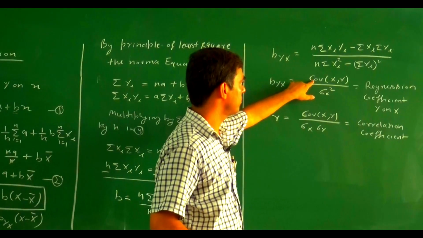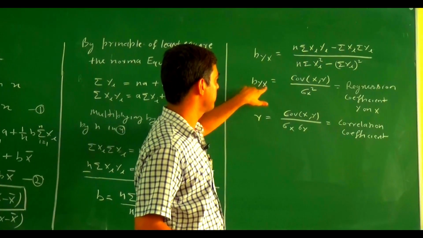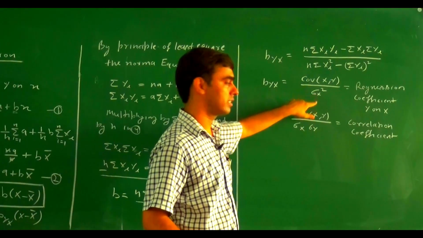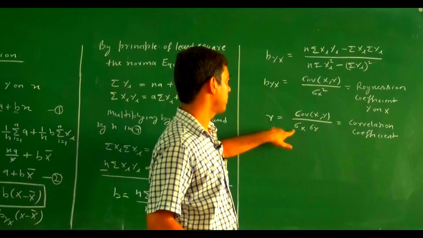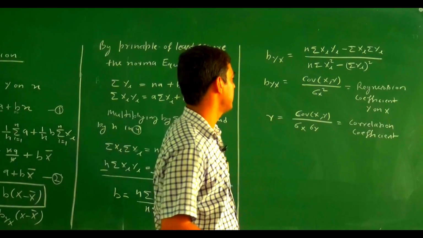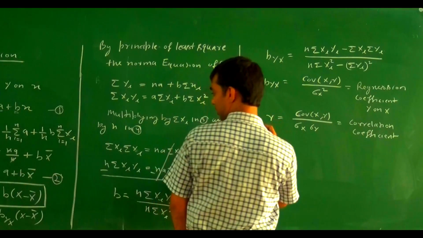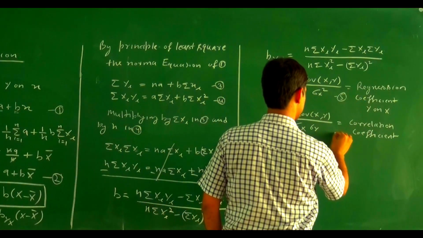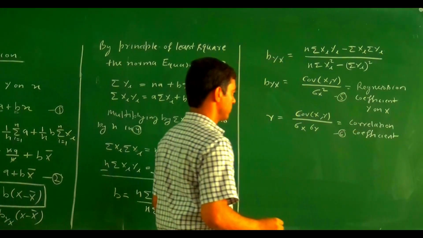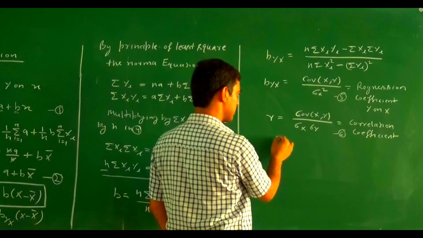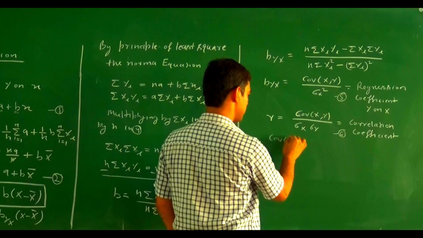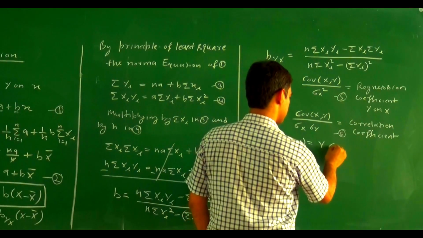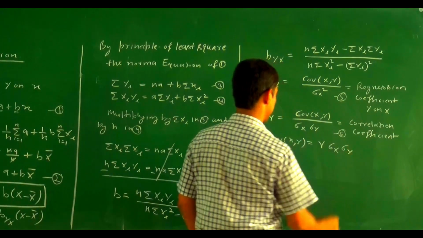So if you closely observe, what is the value of covariance of x and y? Covariance of x and y is Byx sigma x square, or covariance of xy equals r sigma x sigma y. So this one is equation number 4, this one is equation number 5, and this one is equation number 6. So from equation 6, what is the value of covariance of x and y? Covariance of x and y becomes r sigma x sigma y.